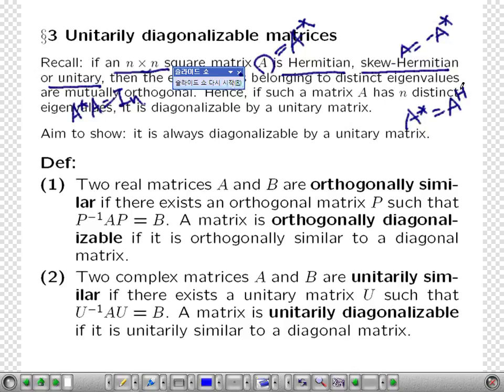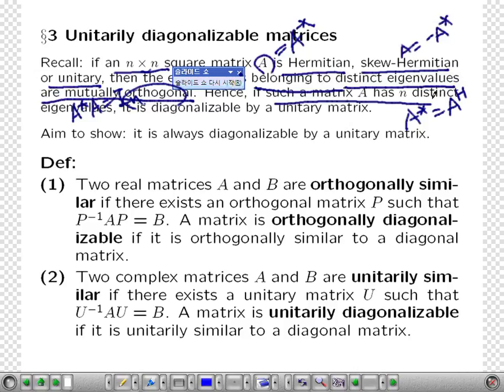If those are the special matrices, then eigenvectors belonging to distinct eigenvalues are mutually orthogonal. In all cases, if you have distinct eigenvalues, then the corresponding eigenvectors are mutually orthogonal.